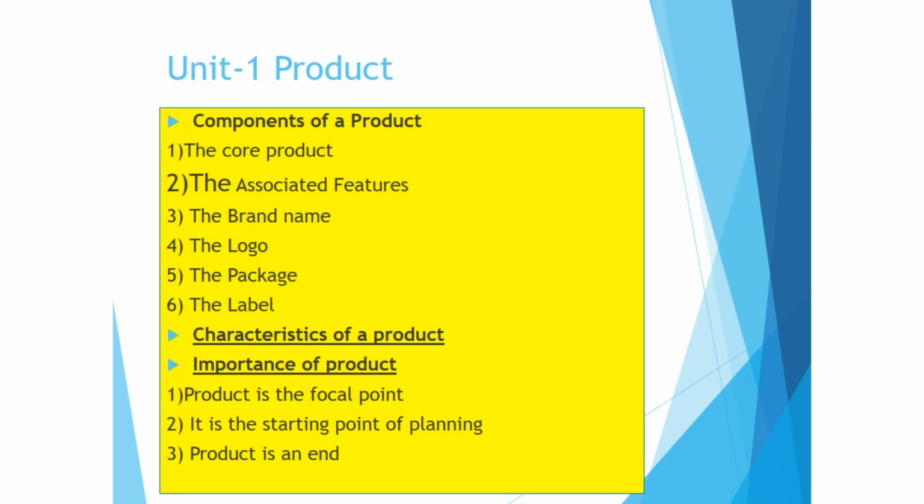Now characteristics of a product, you should do nicely. A few points are there in your reader. Then importance of a product, you see 3 importances are there in your reader. Product is the focal point. It is the starting point of planning. In this point in your reader, there is one line given that it is a basic tool of measuring profitability. Here students get confused and they give the answer after seeing the word profitability. They say price, but no, since the basic tool is mentioned, your answer should be product. If there was no product, what would you have sold to get the profit, right? So whenever it is basic tool, it should be product.